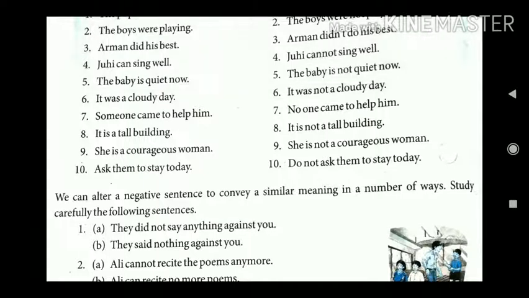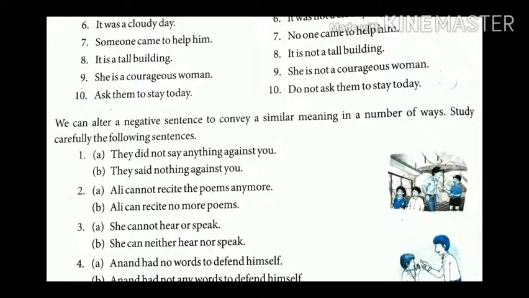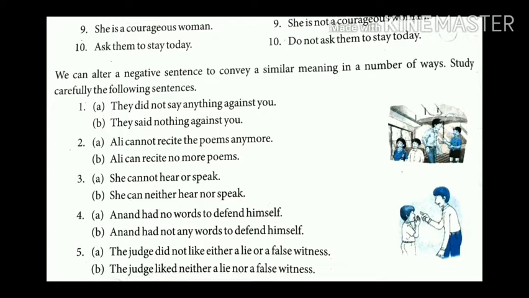She is a courageous woman. She is not a courageous woman. Ask them to stay today. Do not ask them to stay today. Okay students, did you understand this?